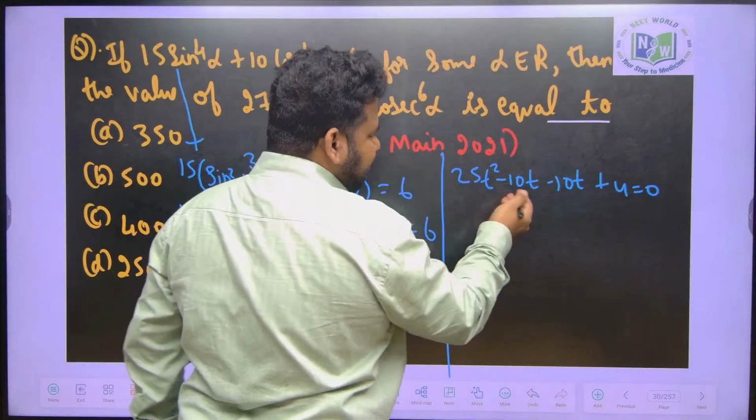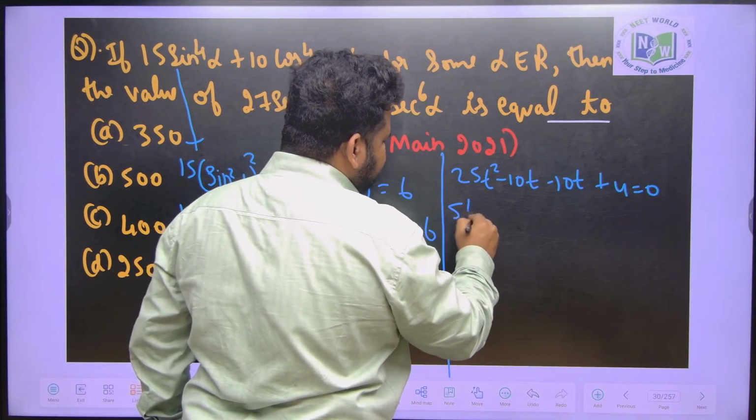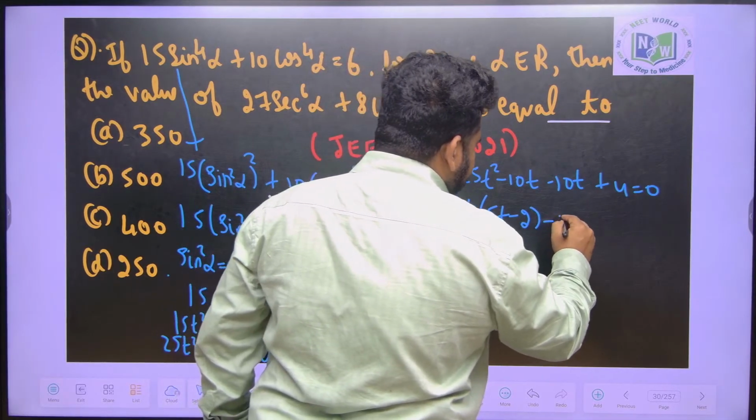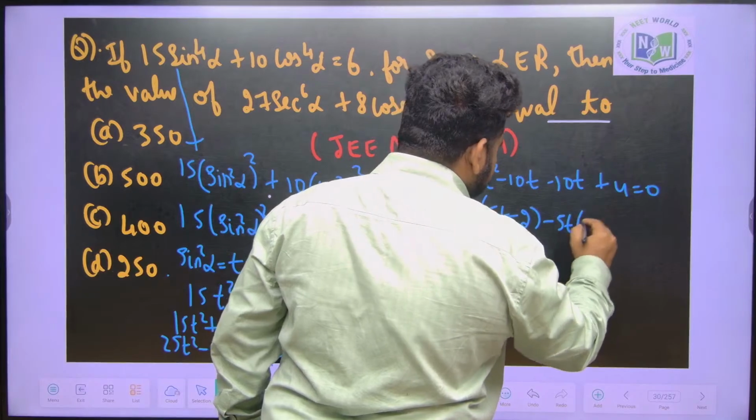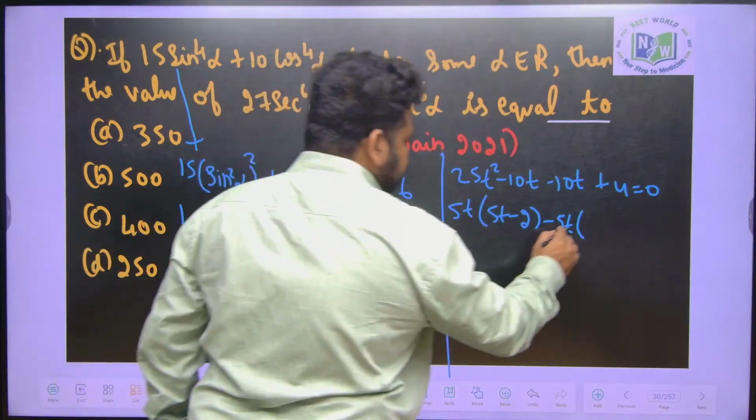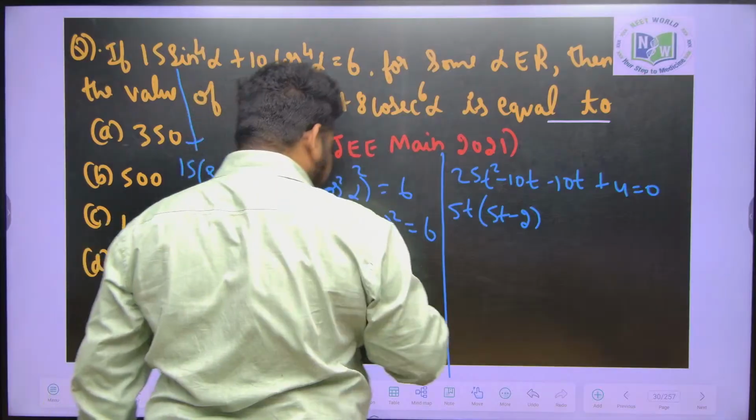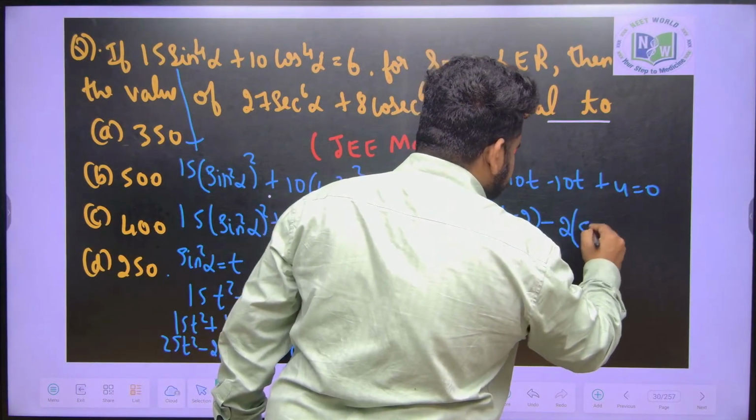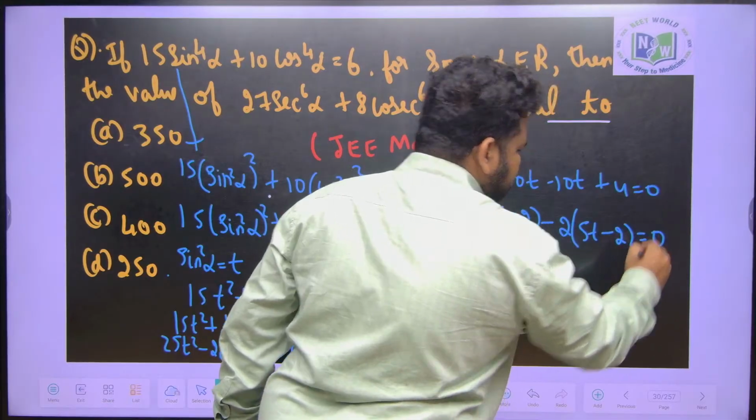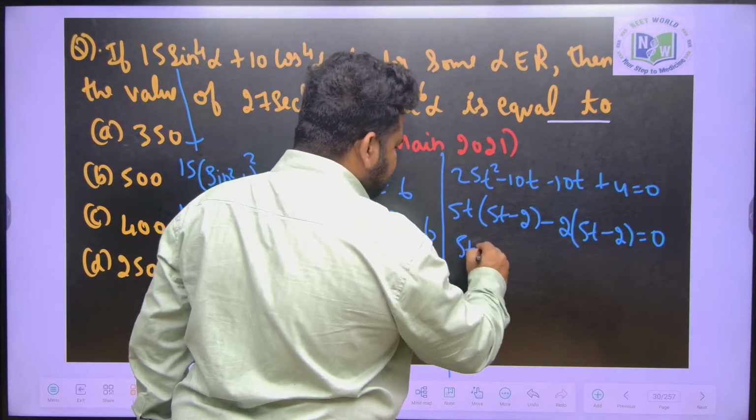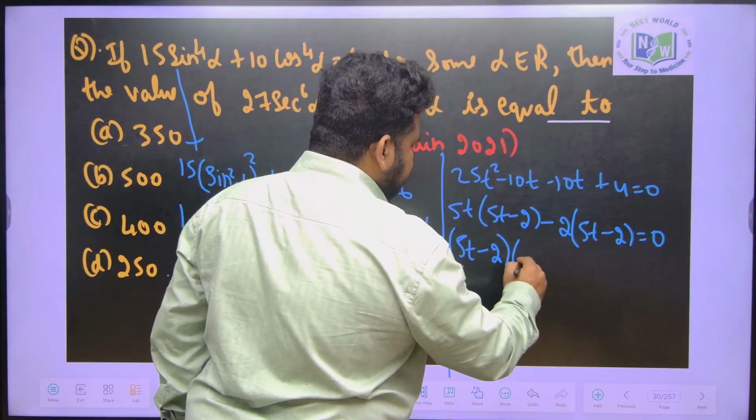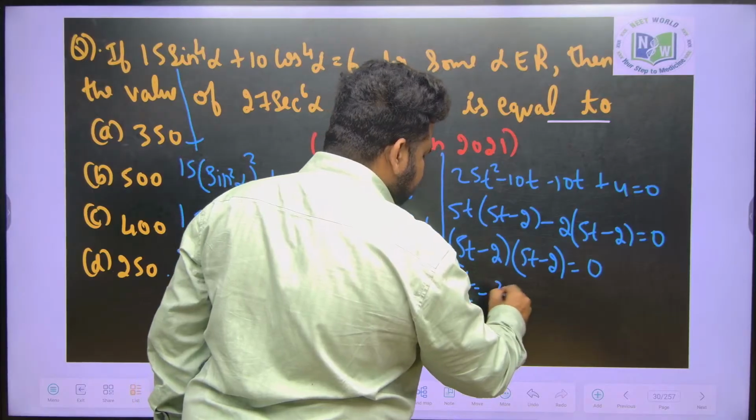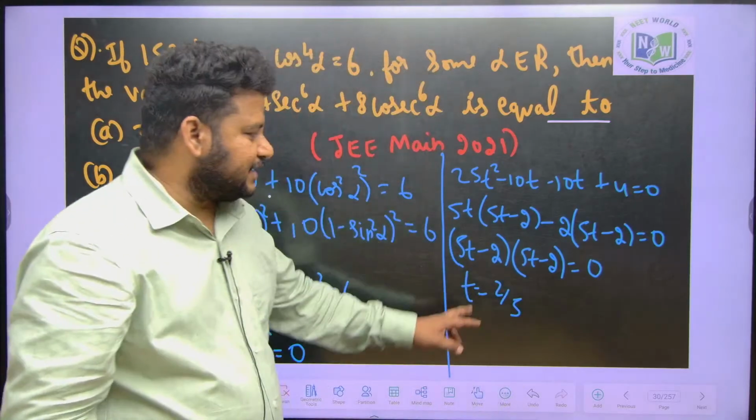I can take 5t outside, this becomes 5t minus 2. Here also I can take minus 2 outside, so 5t minus 2. Now we get (5t minus 2) times (5t minus 2) is equal to 0. So the value of t will be 2 by 5.